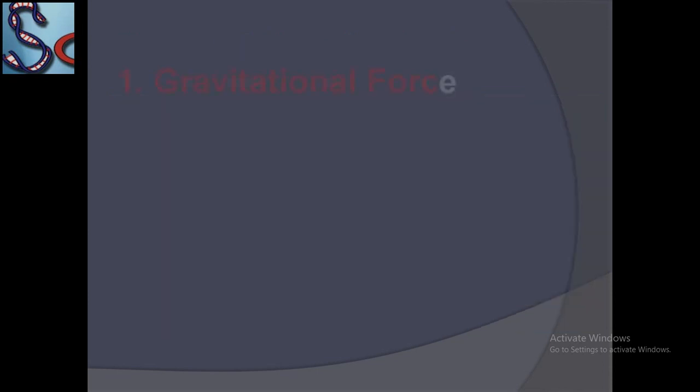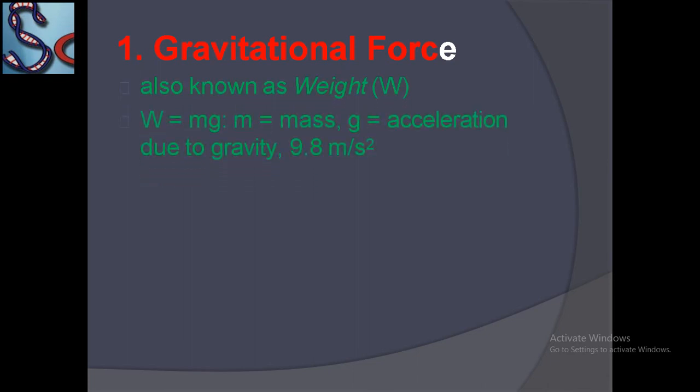Now, the first non-contact force is gravitational force, also known as weight, with the formula W = mg, where m is the mass of the body and g is the acceleration due to gravity, which is constant 9.8, or you can say 10 meter per second square.